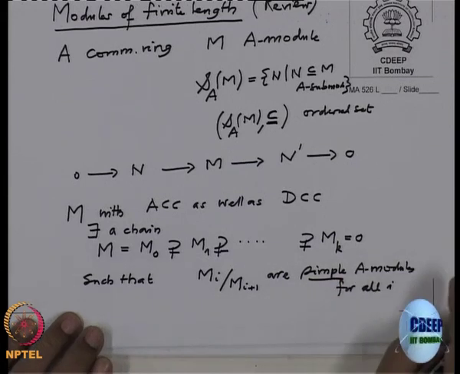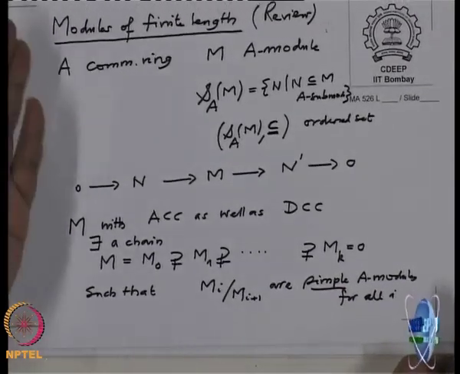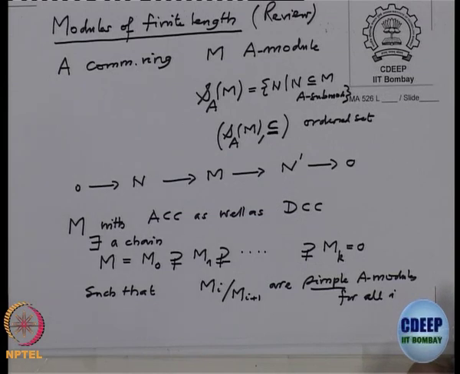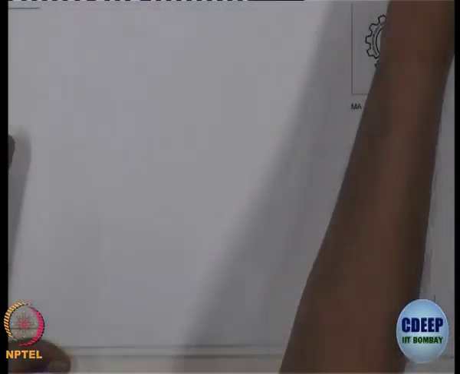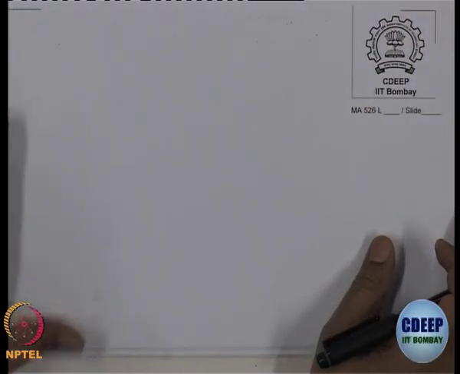Simple means there is no submodule other than 0 and the whole module. Such a series is called a Jordan-Hölder series.